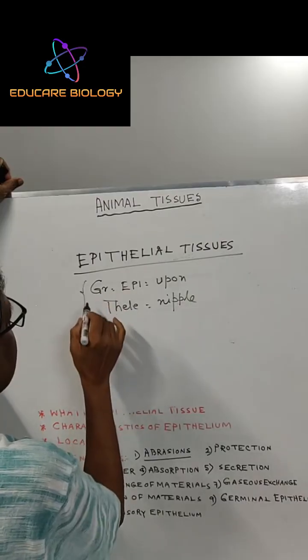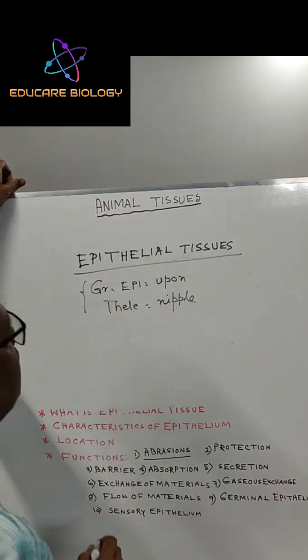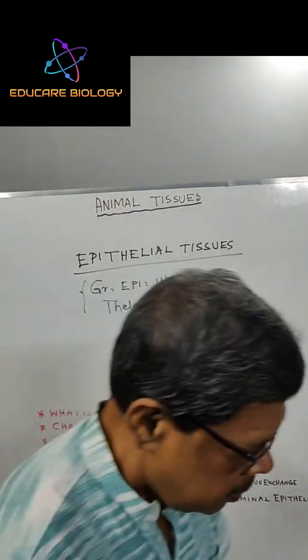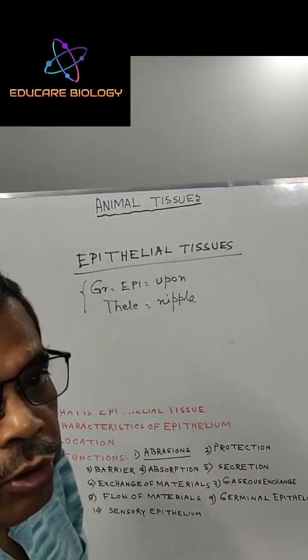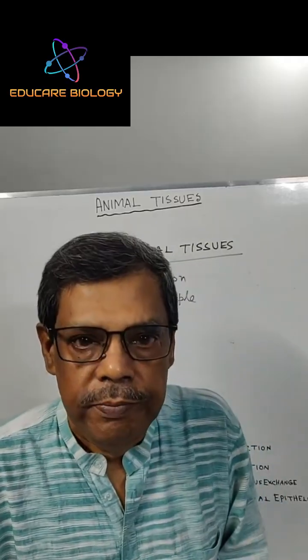Epi and theli together form the word epithelial. Epi means upon, above. So, epithelial tissue is the tissue which covers the body.